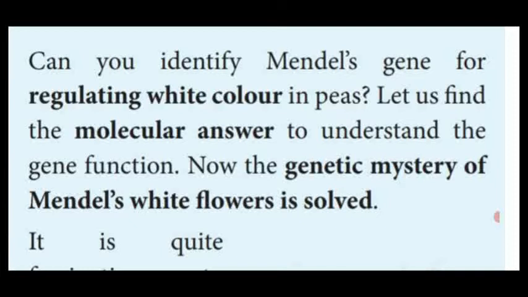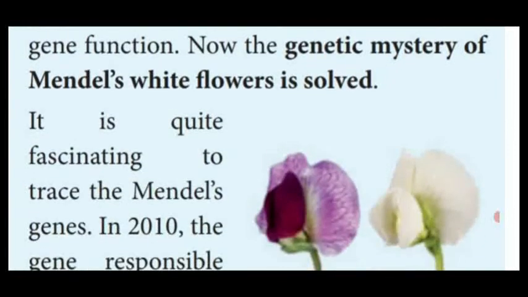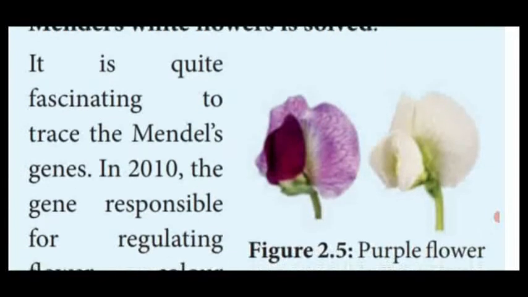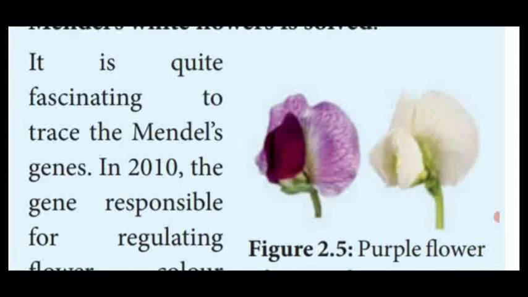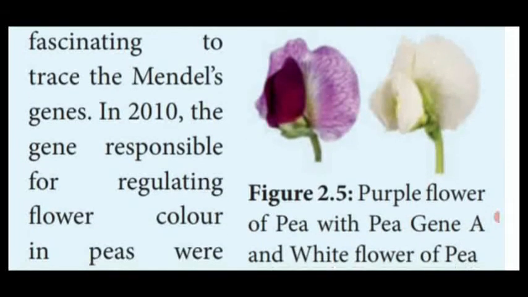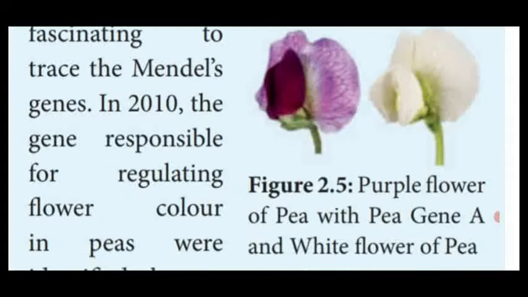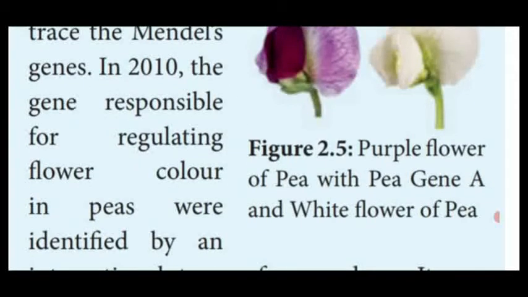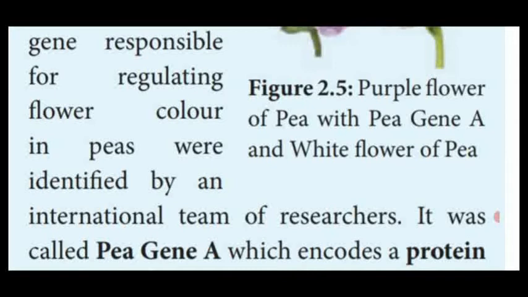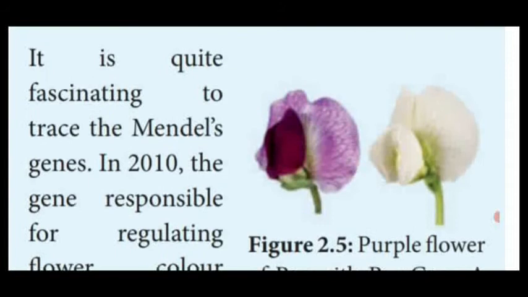Now the genetic mystery of Mendel's white flower is solved. It is quite fascinating to trace Mendel's gene. In 2010, the gene responsible for regulating flower color in peas was identified by an international team of researchers. The garden pea plant produces two types of flowers, and these two types of flowers are produced by the hybridization process.